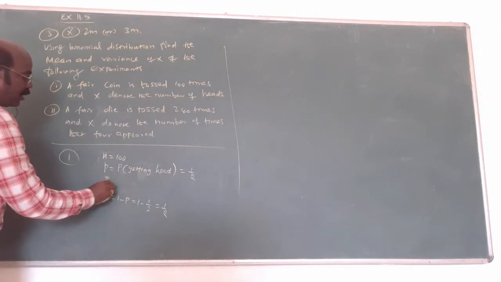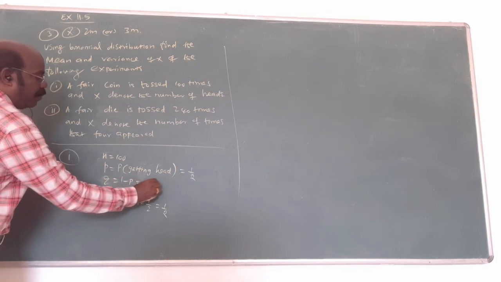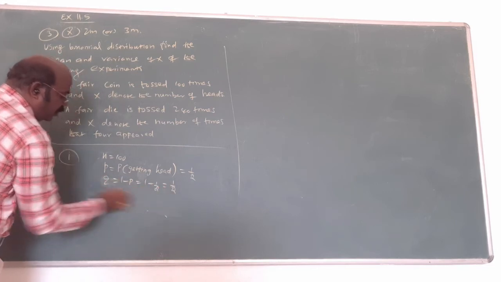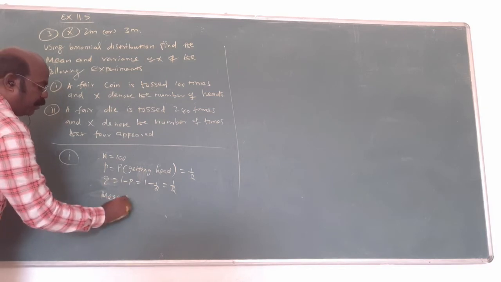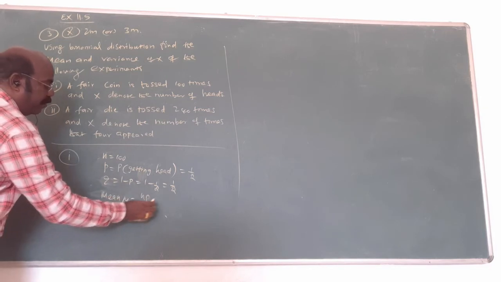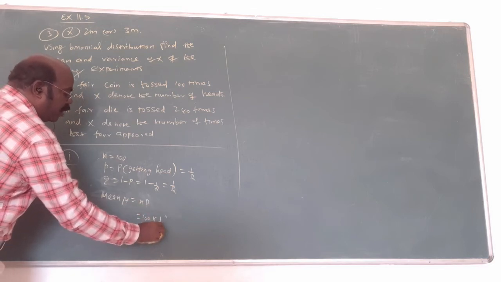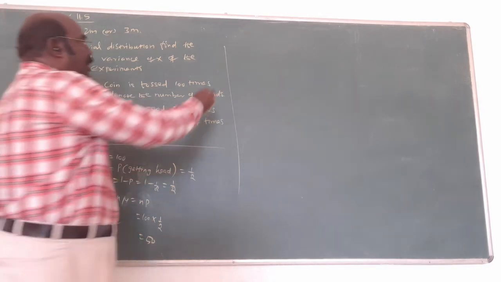Mean and variance only are asked. Write the formula for mean and variance. Mean: what is the formula? Mean equals np. n is 100, p is 1 by 2. Cancel, 50. First answer.